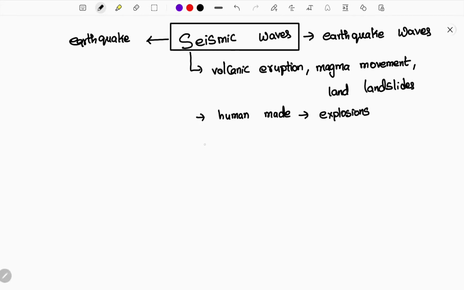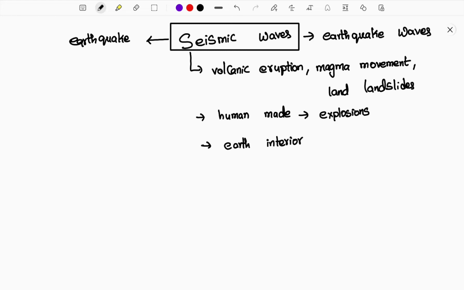Next, mostly seismic waves are caused inside the earth, the earth's interior. Okay, it starts from the earth's interior, not the earth's surface, that is for clarity. But now, how can you utilize these seismic waves for the positive?